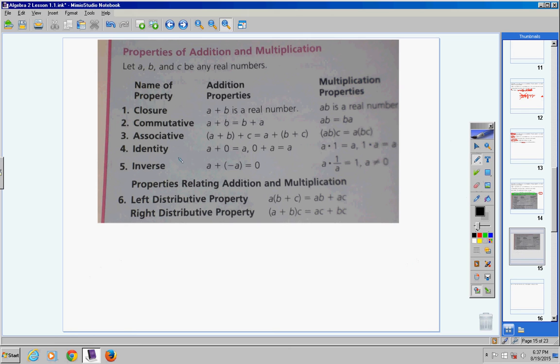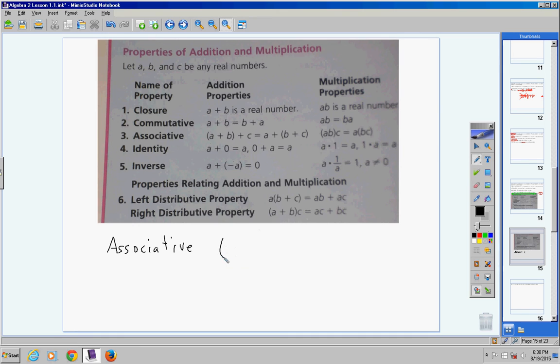Now before I get to number 3, associative, and you can write that down if you want. Before I start talking about it, I have a question for you. If I have 1 plus 2 plus 3, isn't that the same thing as 3 plus 2 plus 1? Sure it is. Or 1 plus 3 plus 2. Sure. Or 2 plus 1 plus 3. Okay, Mr. Arrow, we get the point. Okay, so if it's all adding and nothing else, can you not write them in any order? Sure you can. Well, that's what they're saying here.